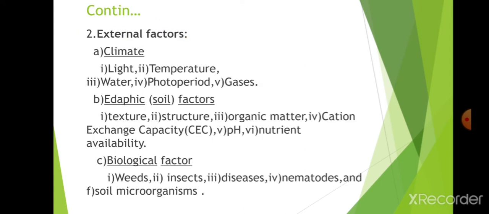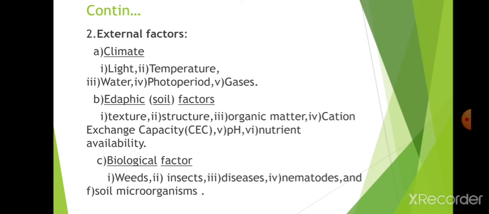Next, external factors. What are the external factors that affect growth? That is light, temperature, water, photoperiod, and gases. That is climatic factors. Next, edaphic, that is soil factors: texture, structure, organic matter, cation exchange capacity (CEC), pH, and nutrient availability. This nutrient availability will depend mainly on pH.